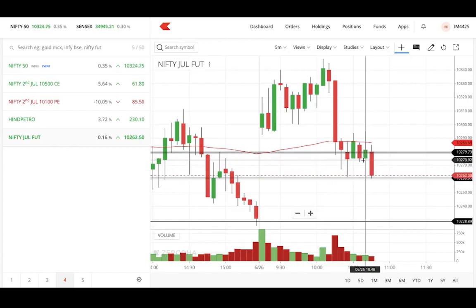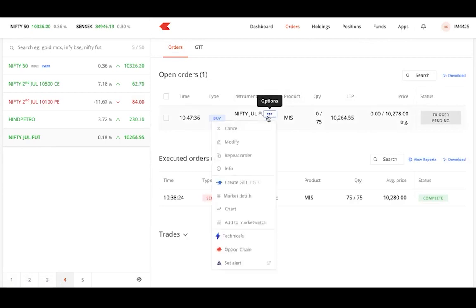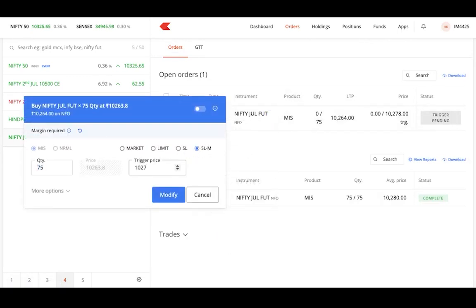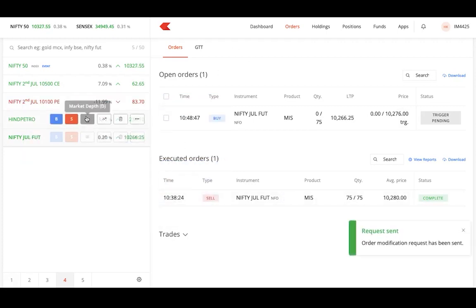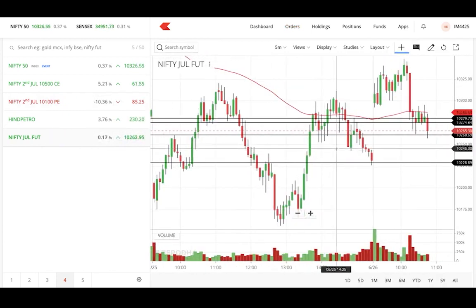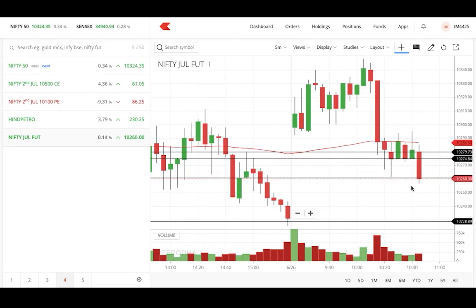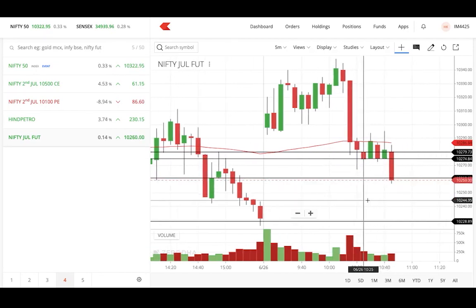Yes, it's still in our first target region. As I earlier told, I'm not interested in going for 1:1 trades, so that's why I'm not exiting here. The problem with most beginners or amateurs in trading is that they exit very early. So again, I'm just modifying the stop loss to 10,276. So the stop loss will be 10,276. Okay.